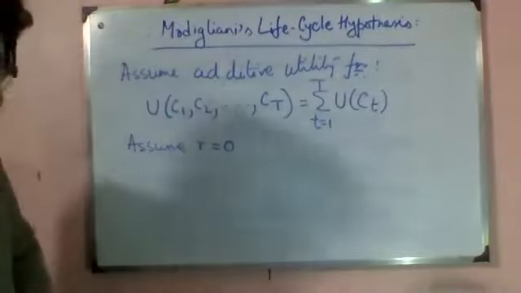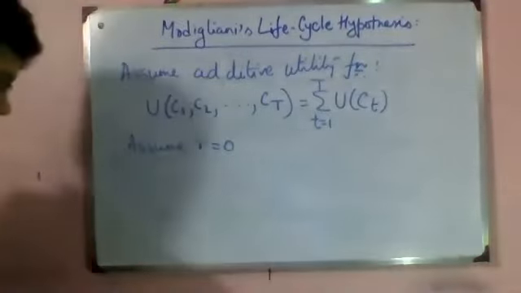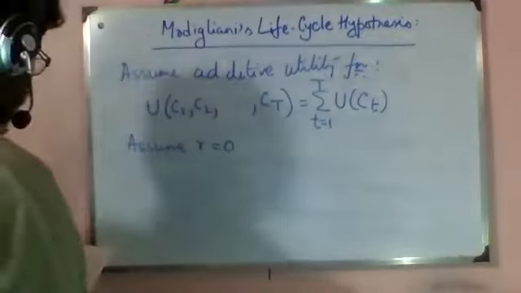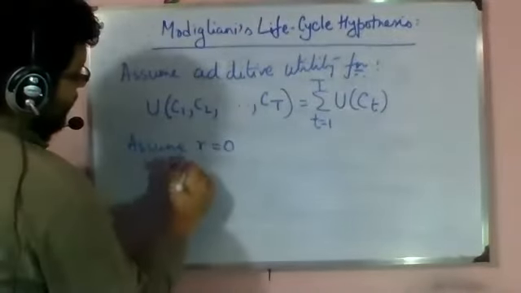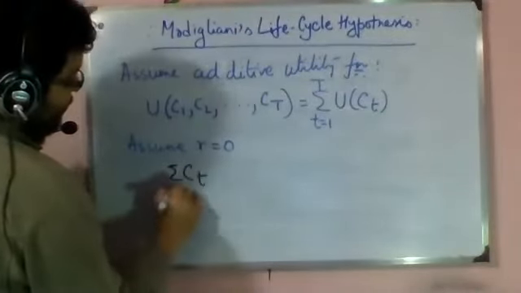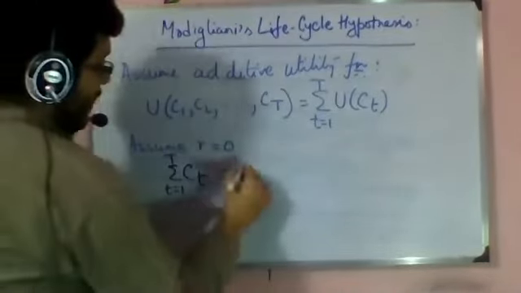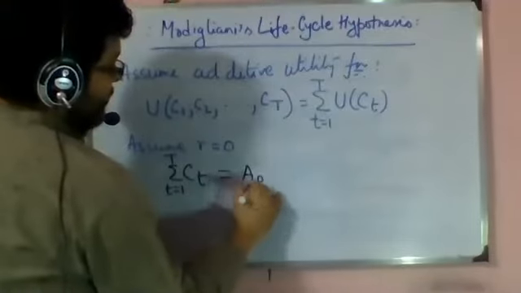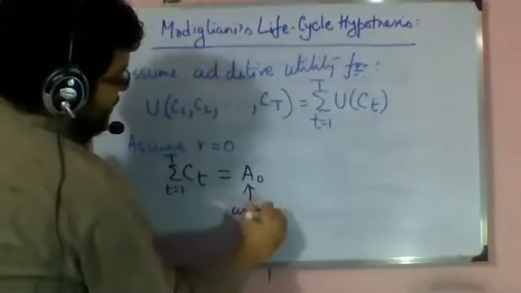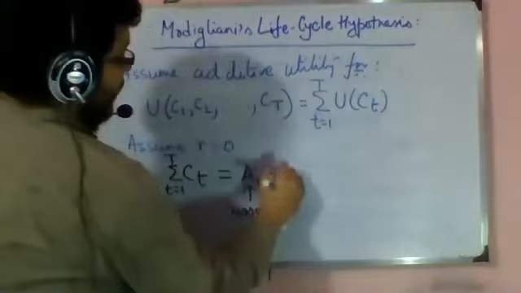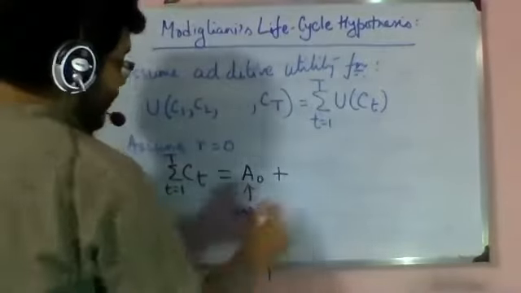Now, if I assume R to be 0, then our budget line becomes very simple. It will become sum over C_T, T runs from 1 to capital T, equal to A naught, which denotes assets, plus sum over Y_T.